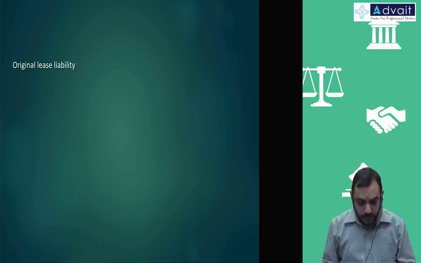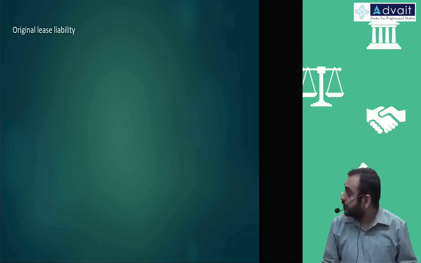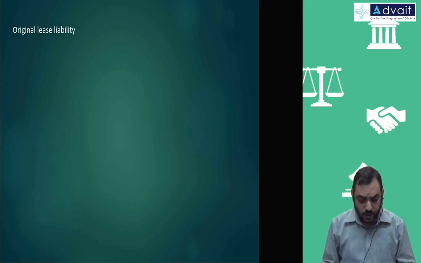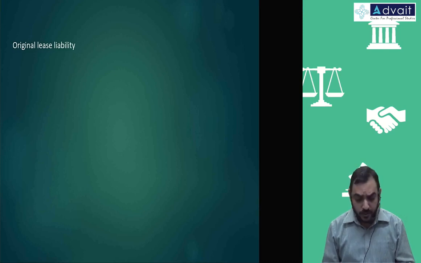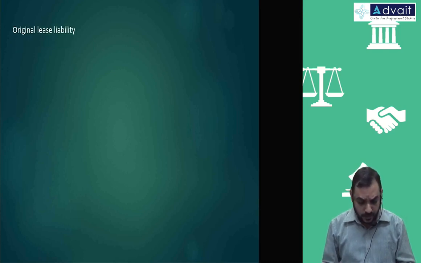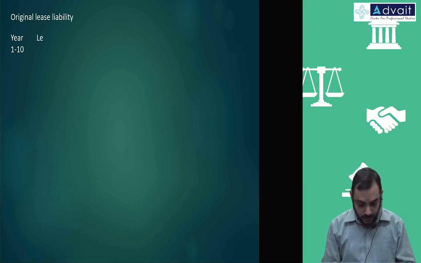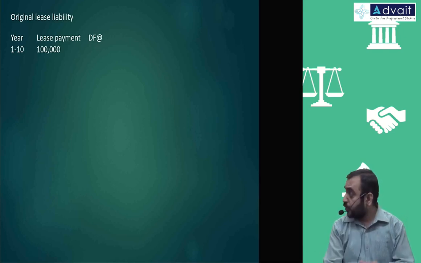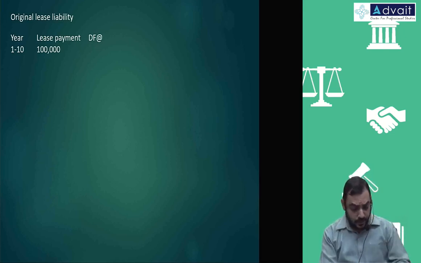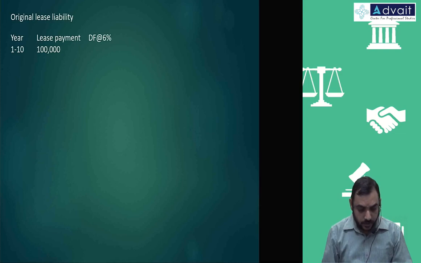liability. Since every year it is the same, we'll go for annuity factor method. Every year amount is same. It is year 1 to 10, lease payments are 1 lakh, and discounting factor at the rate of, what was the original discounting rate at the beginning? 6%. So compute the annuity factor.